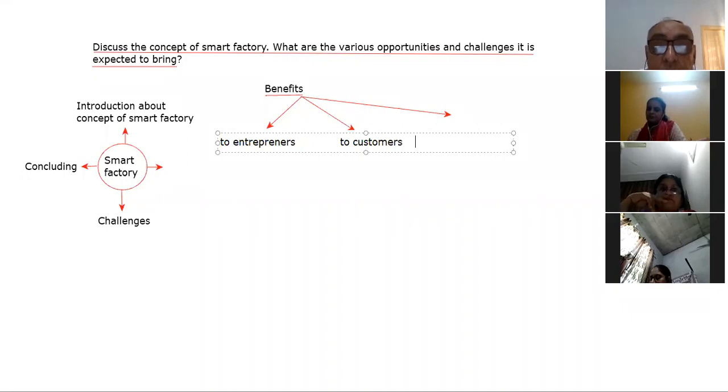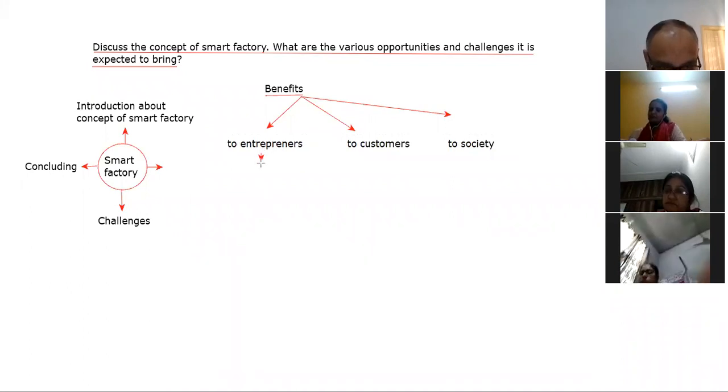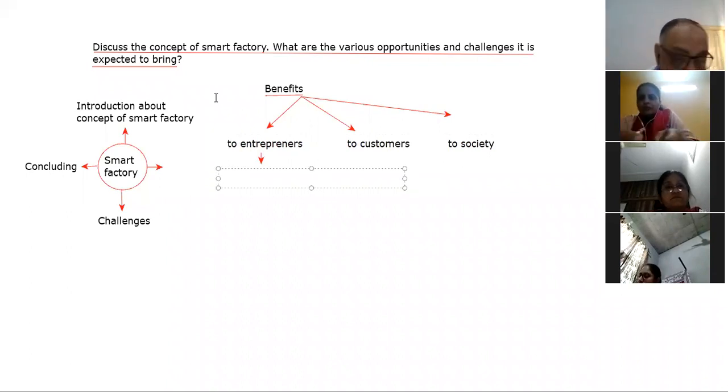The next thing is benefit to society. So these are the three parts I have divided to explain the benefits. One is to the entrepreneur. What will be the benefit to the entrepreneur?